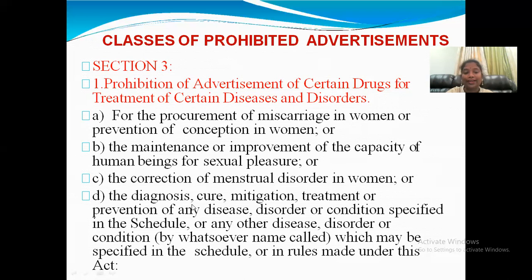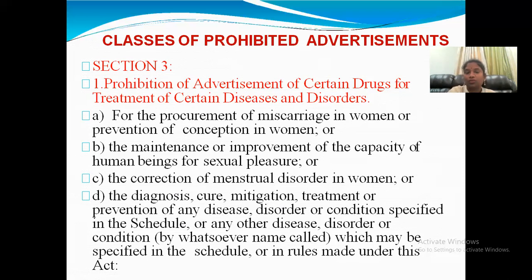Not only that, the diagnosis, cure, mitigation, treatment or prevention of any diseases, disorders or conditions specified in the schedule. So what does the Schedule J contain? Schedule J drugs contain diseases and disorders, and for these drugs we should not give any advertisements. The drugs included in Schedule J are for conditions which are not curable.